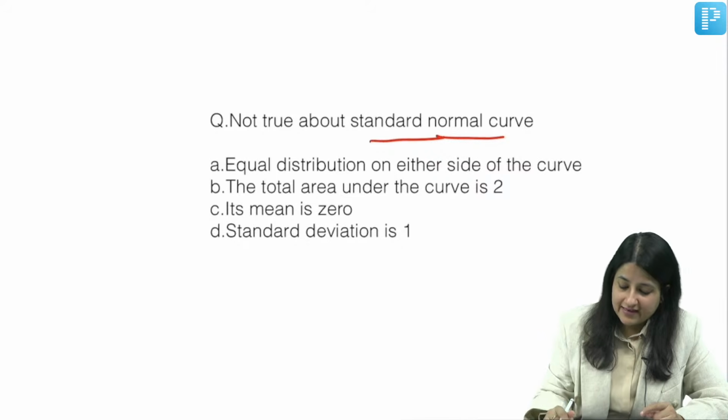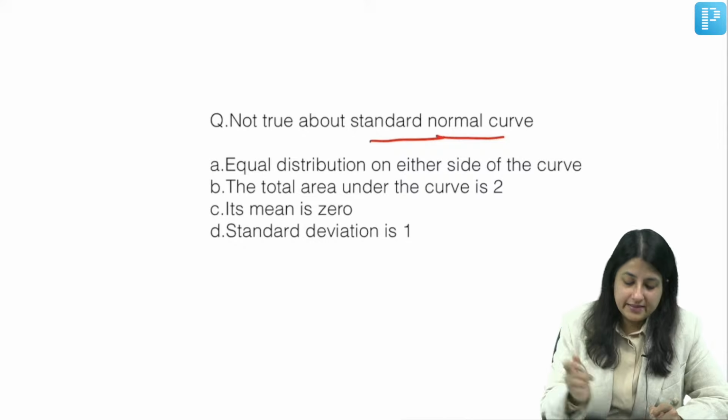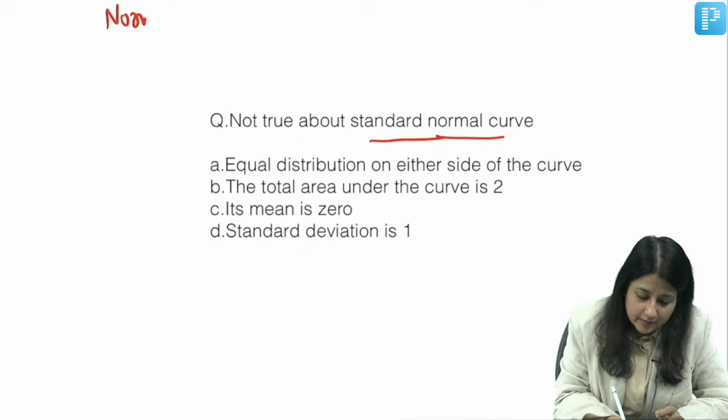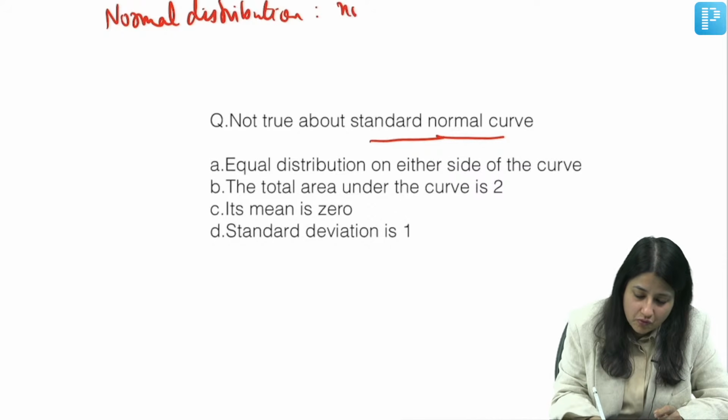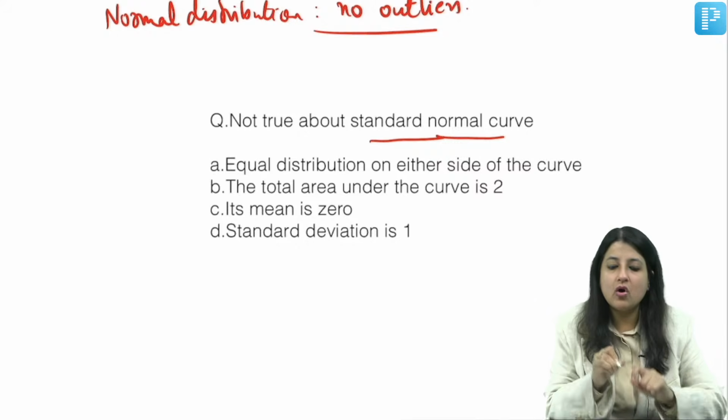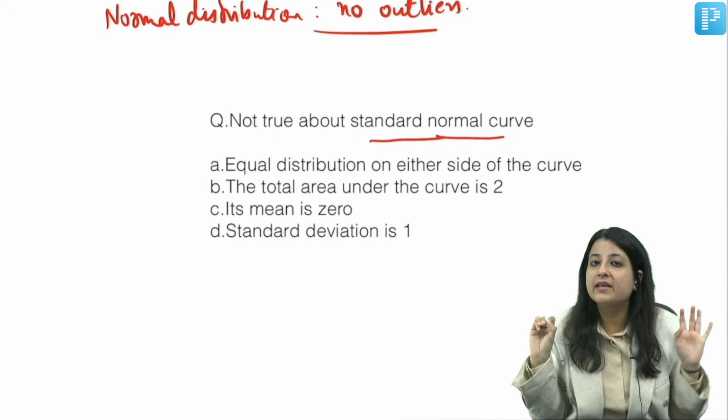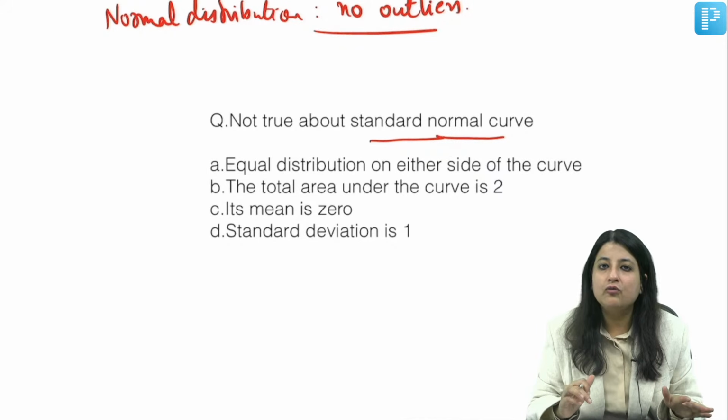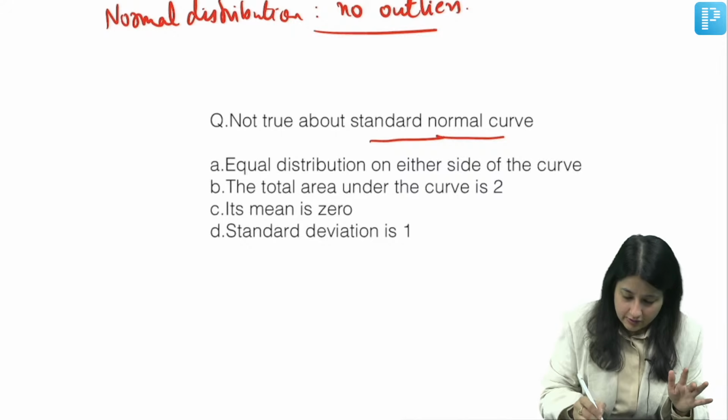Let's revise quickly. What was normal distribution, guys? Normal distribution simply means that there are no outliers in the data set. Let me write it here.